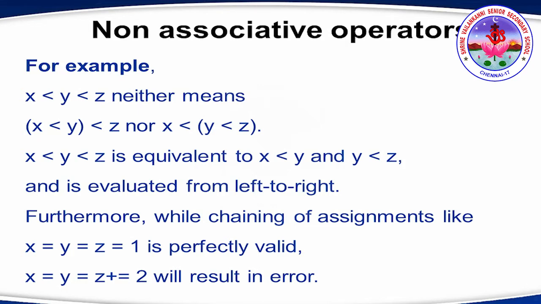So you can't make X less than Y, which is within bracket, and then compare the result of X less than Y with Z. We won't do that, nor will we compare Y and Z first and then compare the result with X. Okay. So X less than Y less than Z is equivalent to X less than Y and Y less than Z. Clear? It will be executed from left to right.